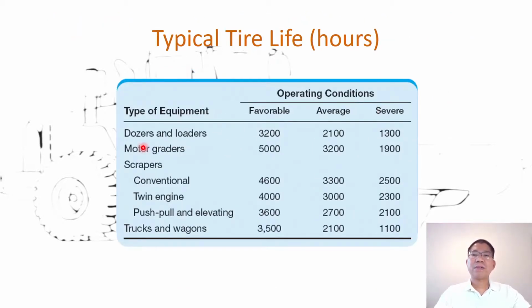And then the last table that I want to show is the typical tire life in terms of hours. Depending on the equipment and the condition, we can find out the tire life in terms of hours of operation for each equipment here. So if the problem doesn't give you the life of a tire in terms of hours of operation, you can use this table to determine that.